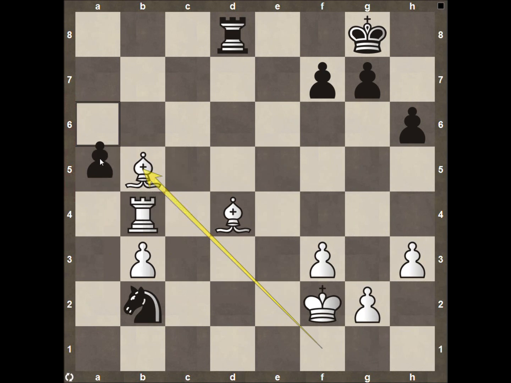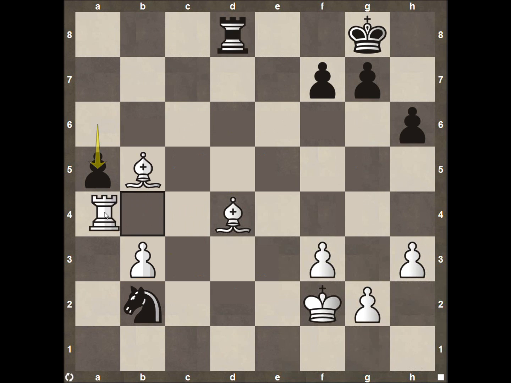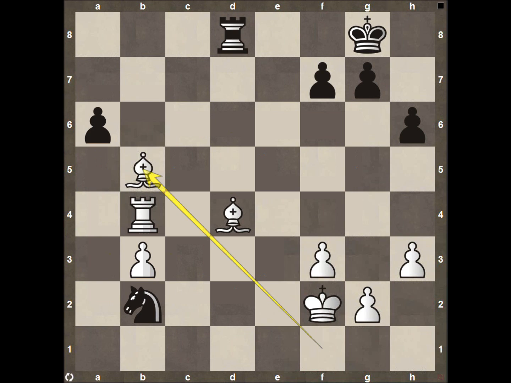Could also, if we wanted to, try to get pretty tricky, play pawn to a5, forcing this rook here to die. It can't go here to c4 or a4. It's going to be taken by the knight. If it stays there, it's going to be taken by the pawn. Either way, it's really not that great. Black's definitely in a losing position. Black decides to go ahead and take with his pawn.